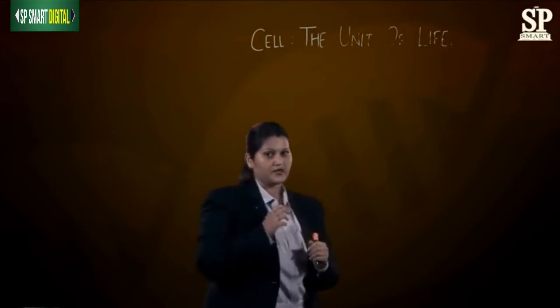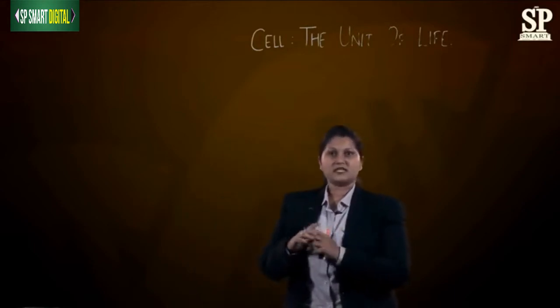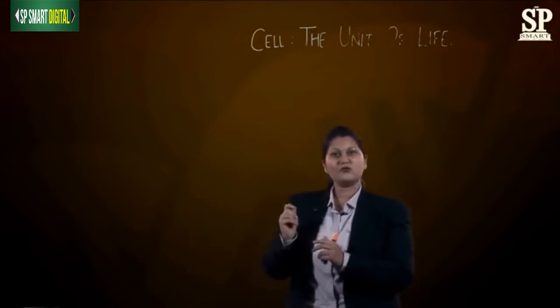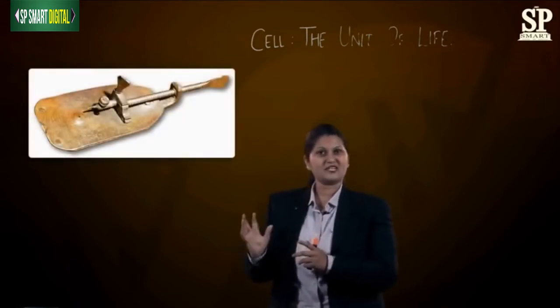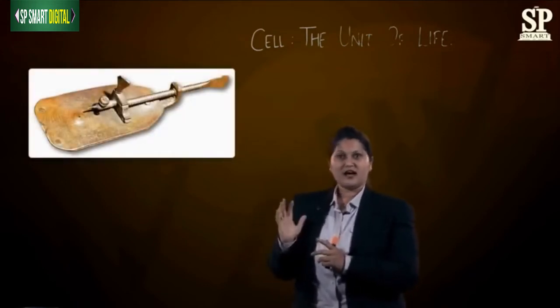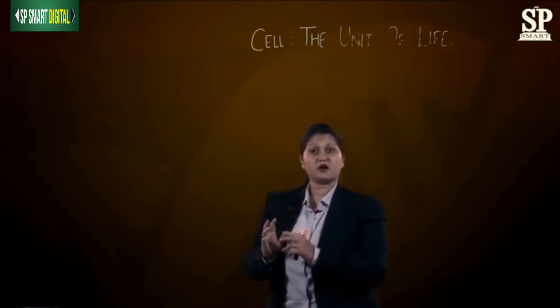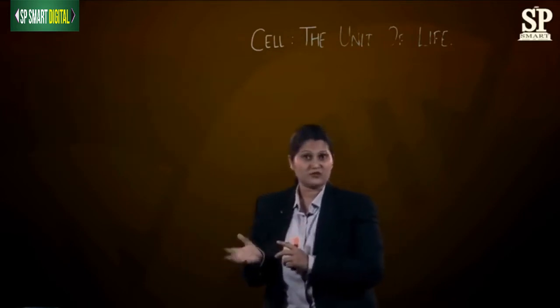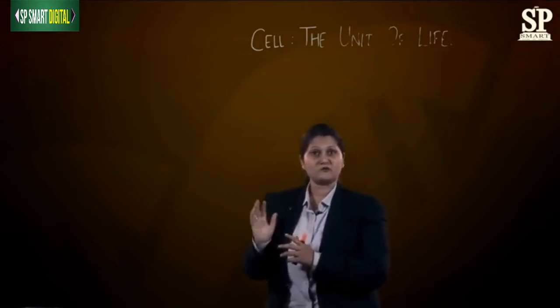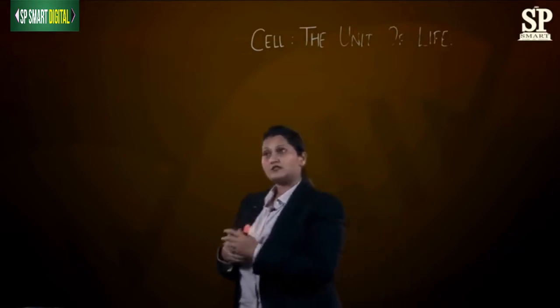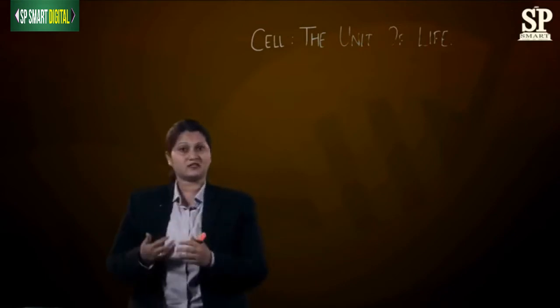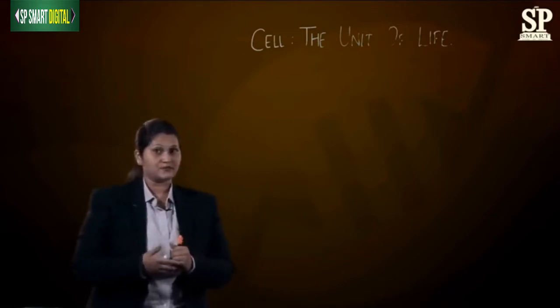The microscope he used was a very simple microscope, just like a magnifying glass. It is said that he built around 400 microscopes. You can imagine, 400 microscopes were built by him. Also, he made various discoveries regarding living cells.